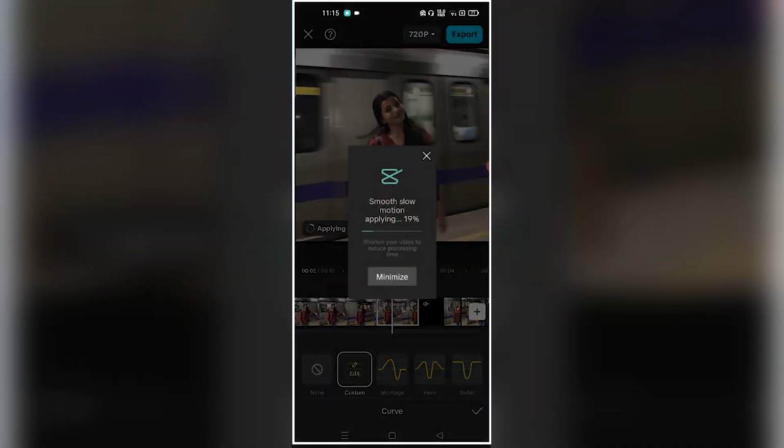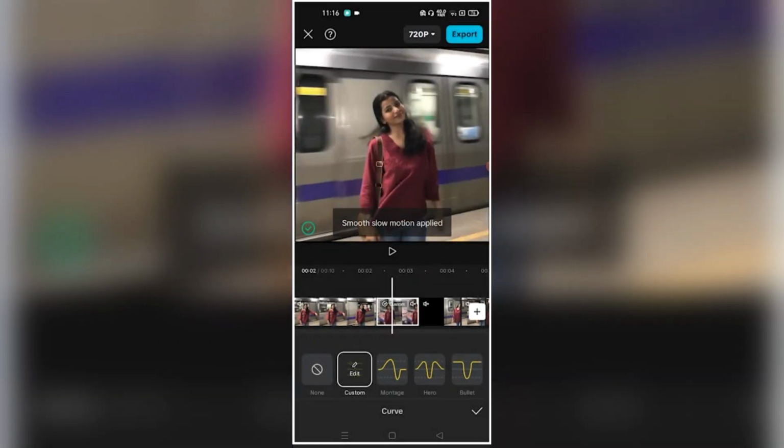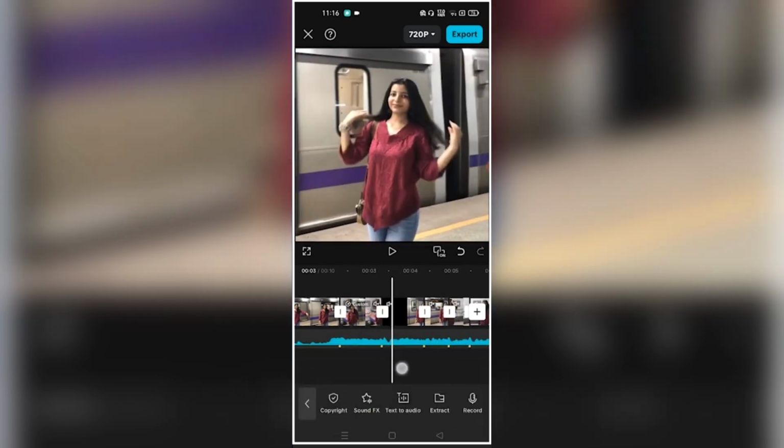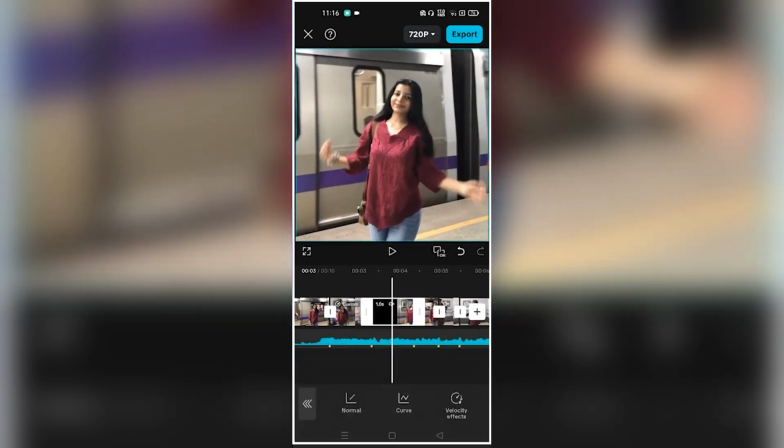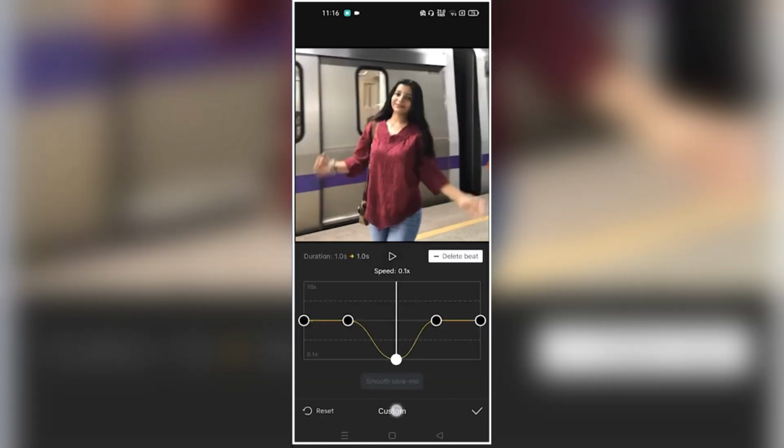Okay? And you have to do this thing here in every clip. Whatever clip is there after the first clip, that means after the first beat, whatever clip is there here, you have to follow the steps in each clip. So let us complete this as well, then we will show you. Okay?